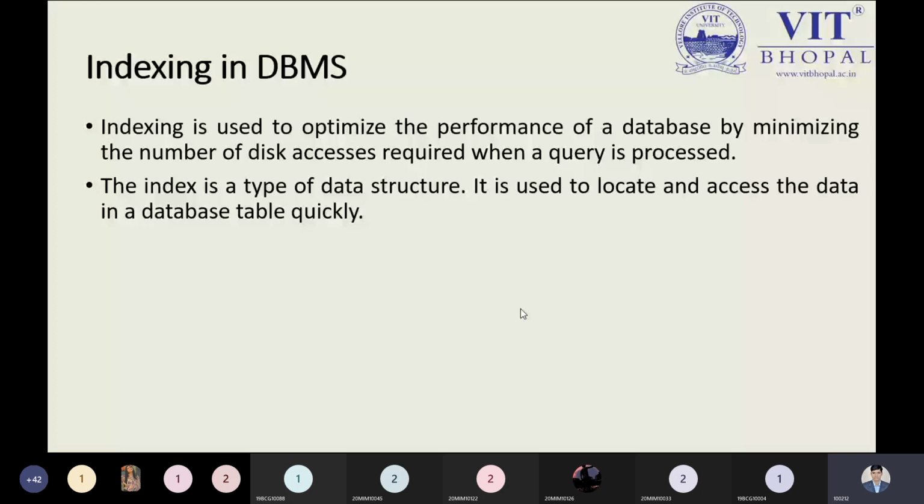So indexing in a database management system is also possible, and that is also applicable inside the index sequential access method. We are following the particular file organization known as ISAM file organization. Okay, so what is the structure of the index file organization?